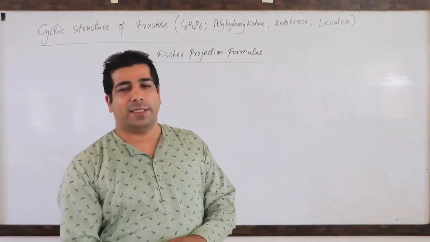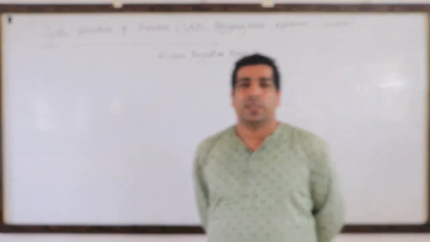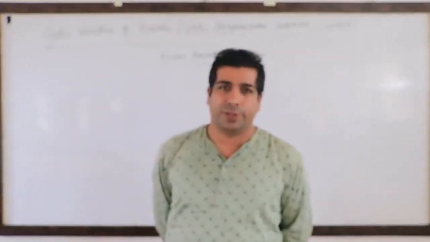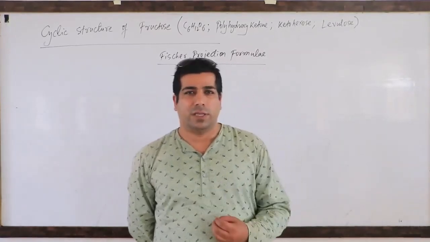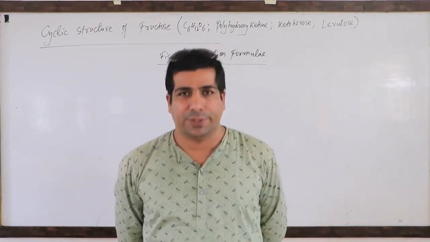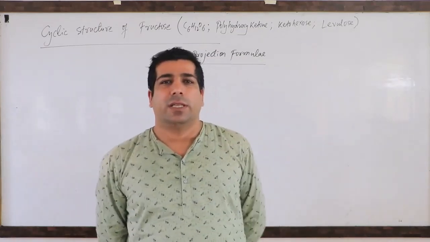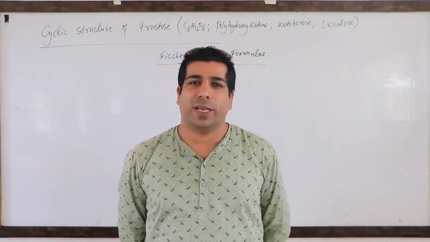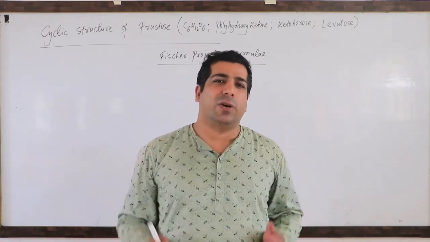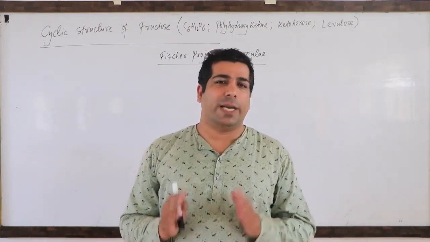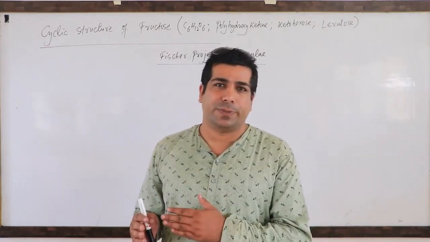So let's get started. In the previous class, I discussed the cyclic structure of glucose. We talked about the Haworth structures of glucose, and we also discussed the Fischer projection of glucose molecules, wherein we discussed alpha D plus glucopyranose and beta D plus glucopyranose, correct?